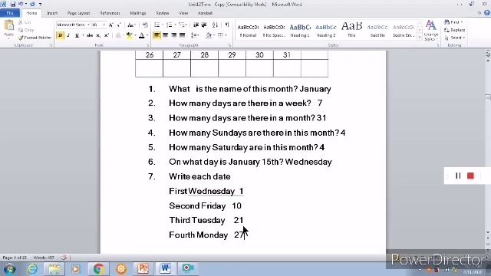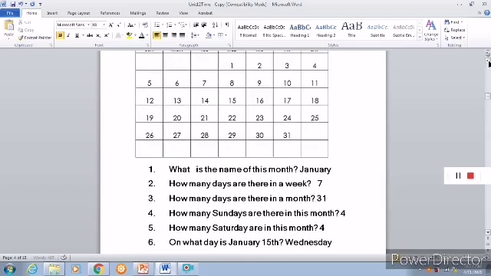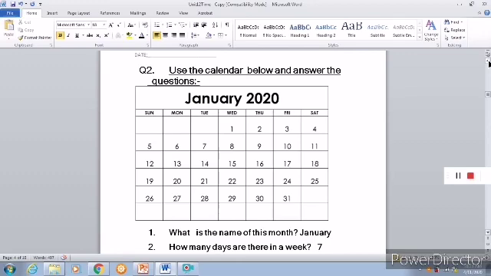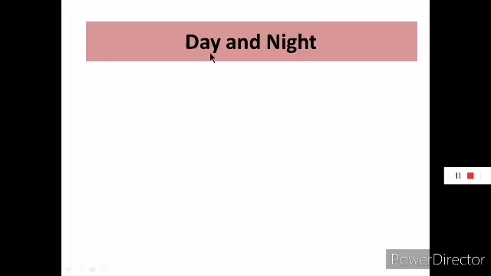Now we know how to read a calendar. If they give a one month calendar, we know what month it is, what year it is, and how to see the date and the days, how many Sundays are there, Saturdays are there, which is the starting, ending, everything we know now. Yes? Now let's move on to something else.